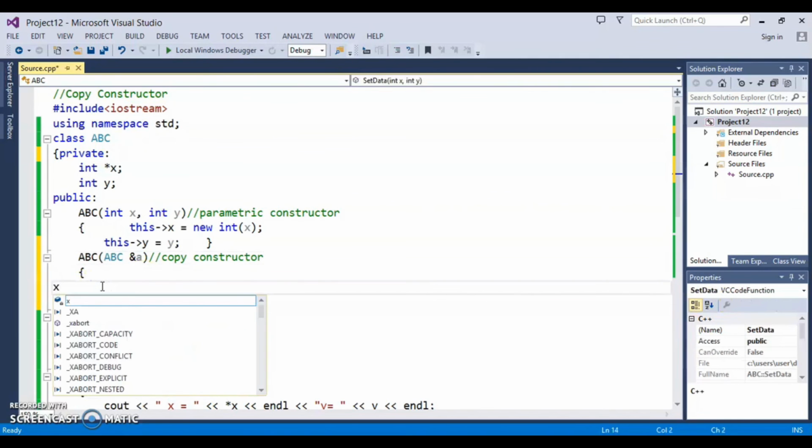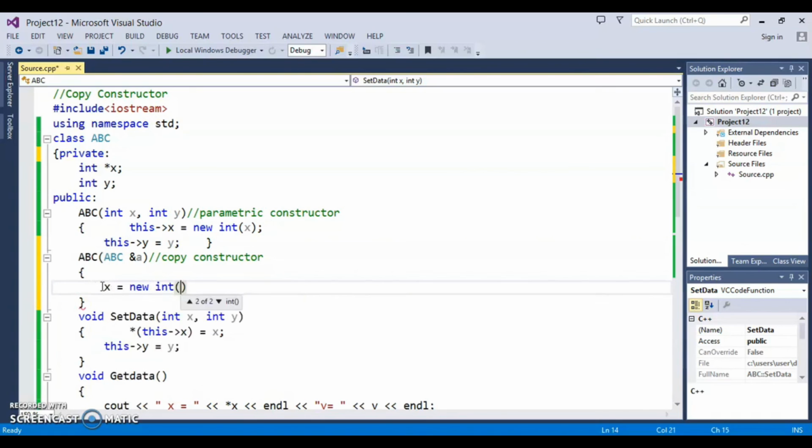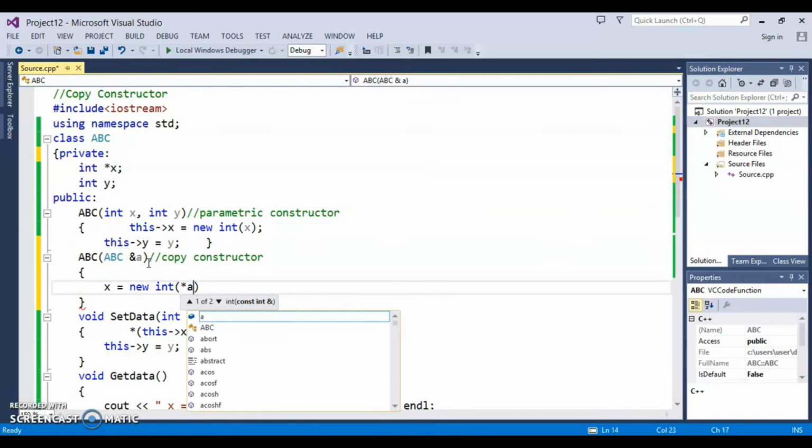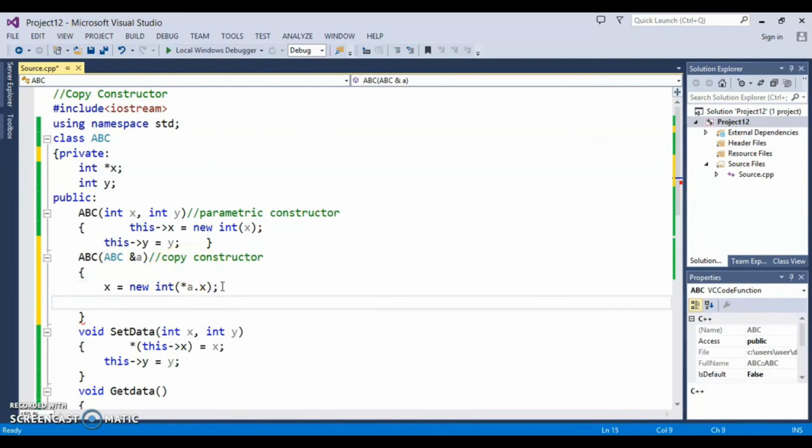Now x will be new int, and what value will be assigned to this new int? We want to assign whatever value of x of A. So it will be the value of x, asterisk A dot x, and then y is equal to simply A dot y. So here now we define our copy constructor. x is equal to new int asterisk A dot x.